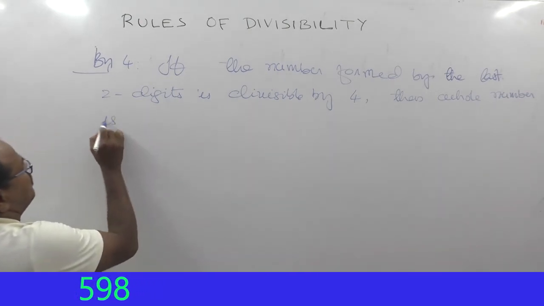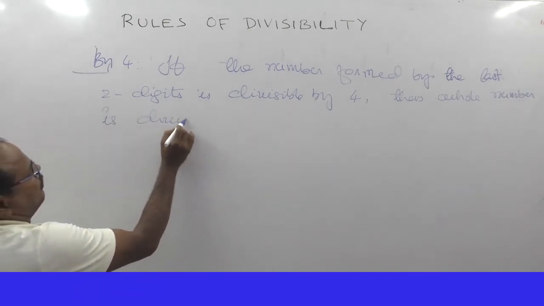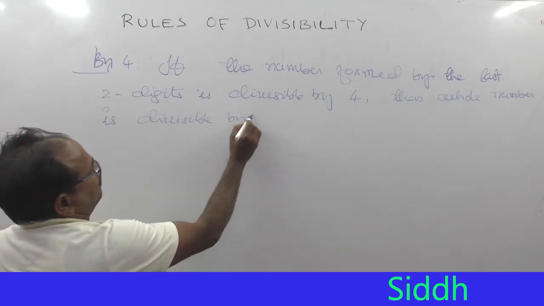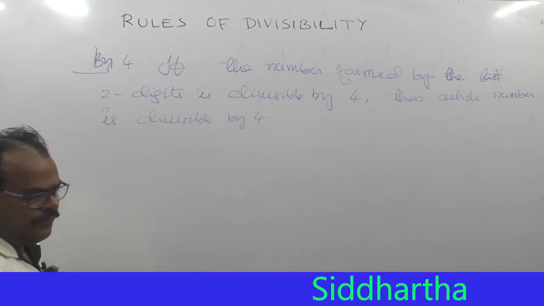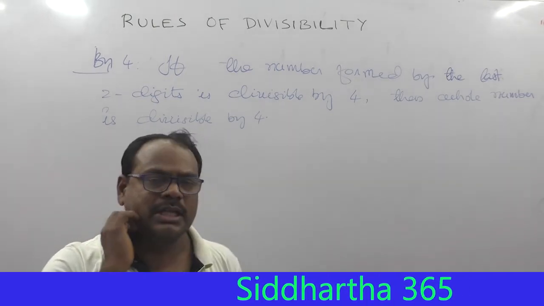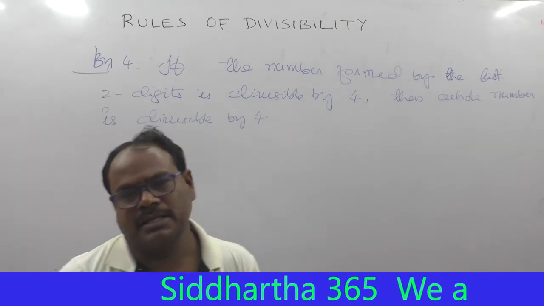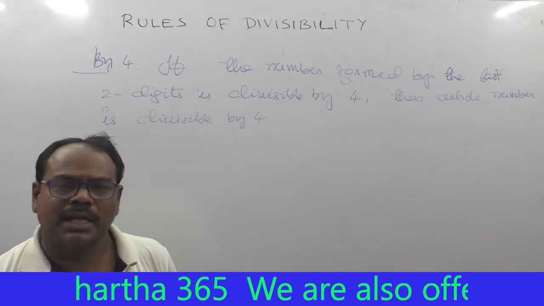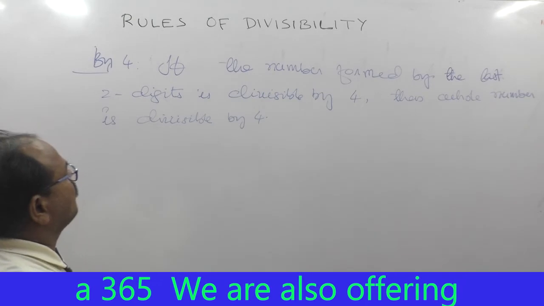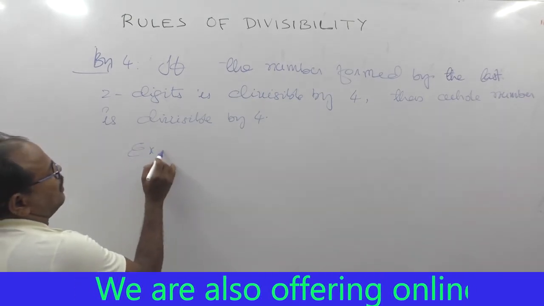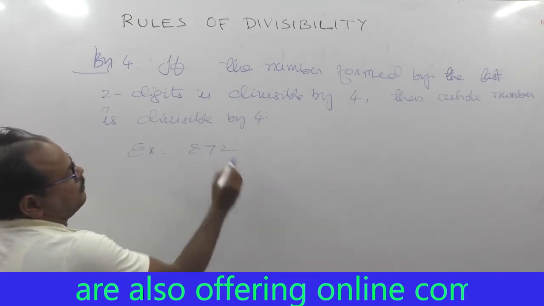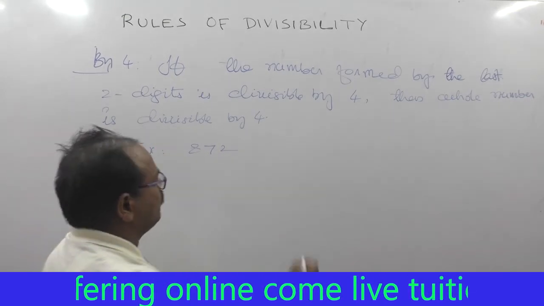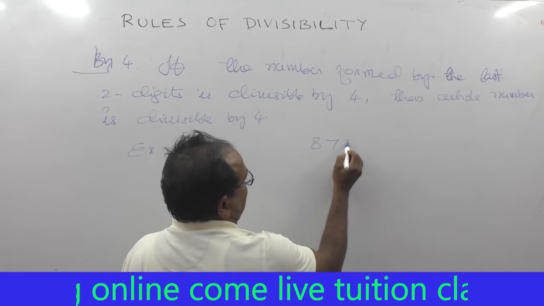Or if the last 2 digits, that is the ones digit, units place, and the tens digit, form a number that is a multiple of 4, otherwise it is not divisible by 4. Example, 872. Here 72 is divisible by 4, therefore 872 is also divisible by 4.